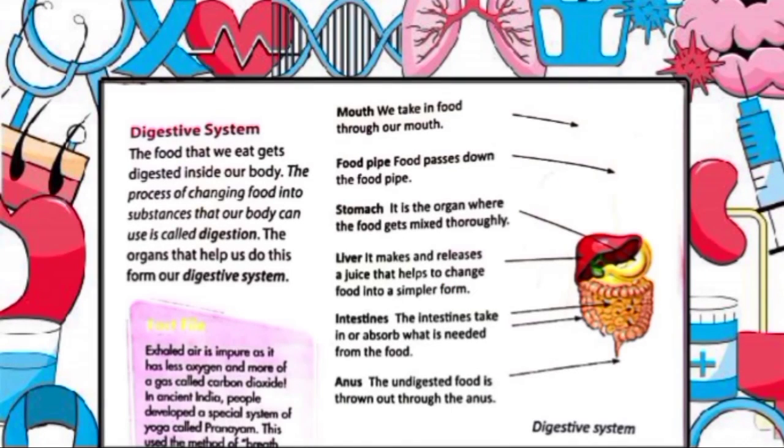Now let's understand the human digestive system. The digestive system of the human body comprises a group of organs working together to convert food into energy for the body. The diagram given here represents different parts of the human digestive system that convert food into essential nutrition absorbed by the body.